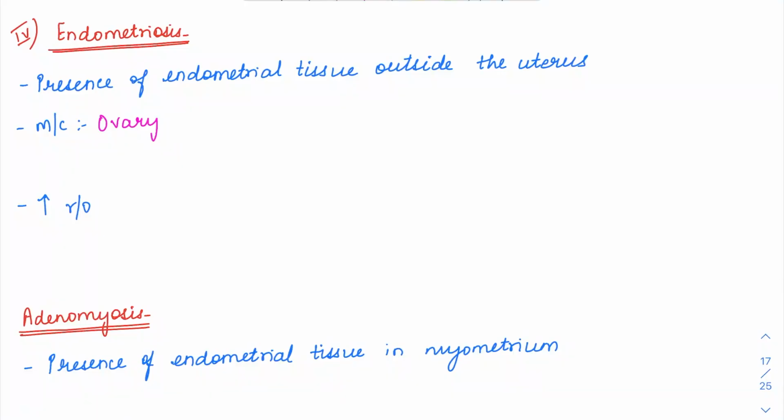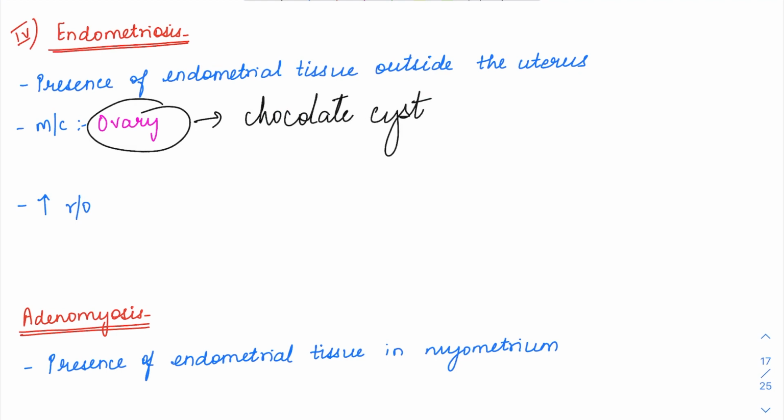So next we'll see about endometriosis. Endometriosis is nothing but the presence of endometrial tissue outside of the uterus. The most common site of this ectopic endometrial tissue is the ovary, and in the ovary it is called a chocolate cyst.